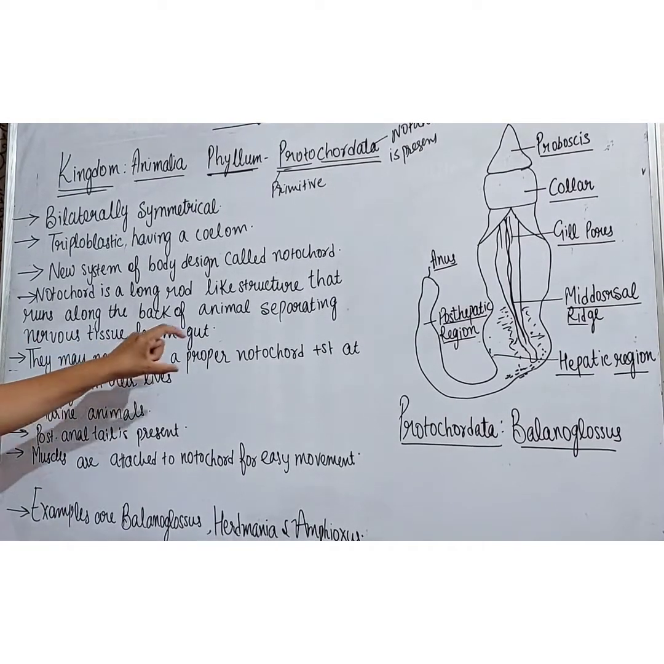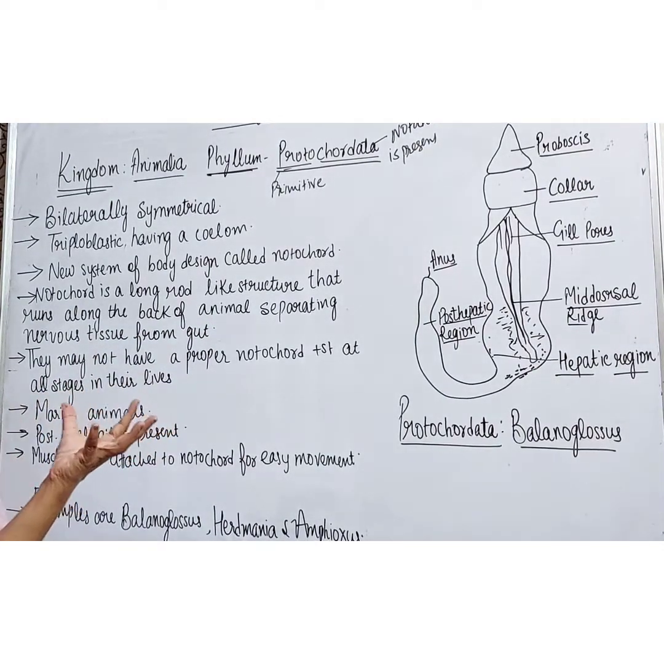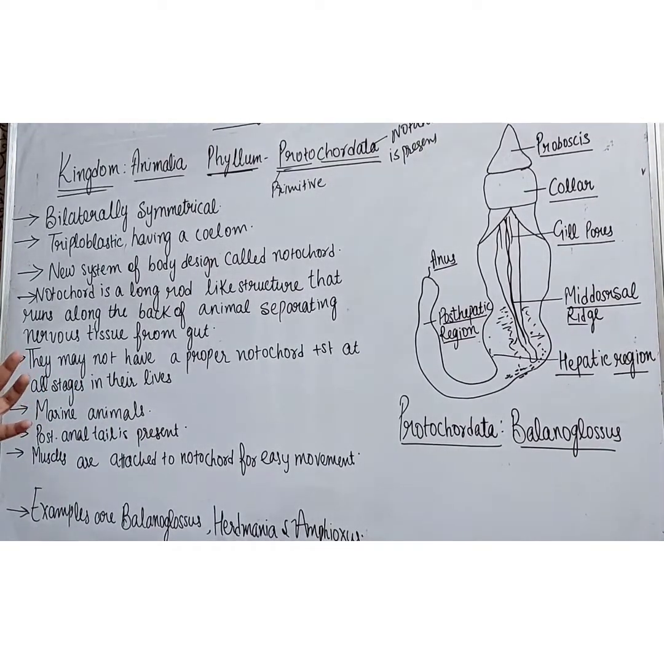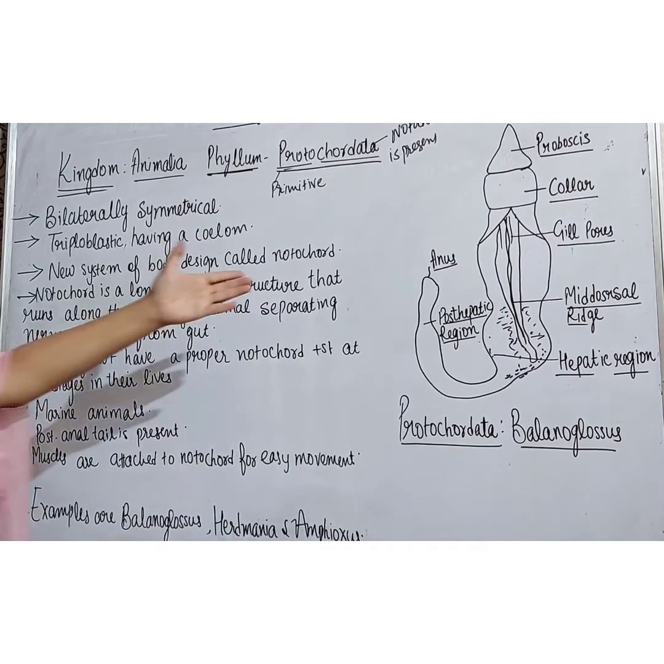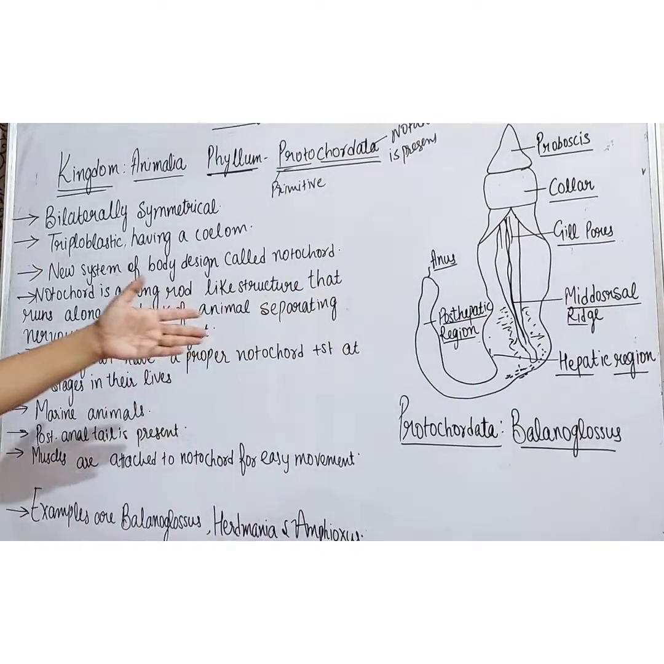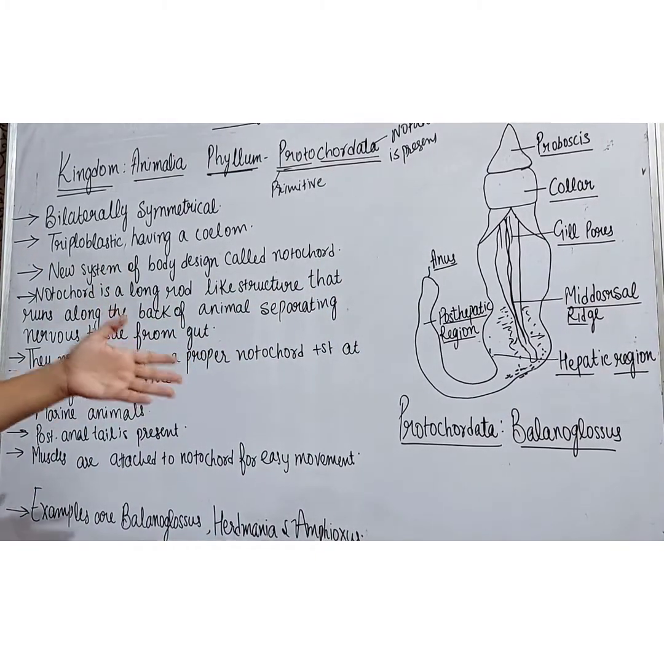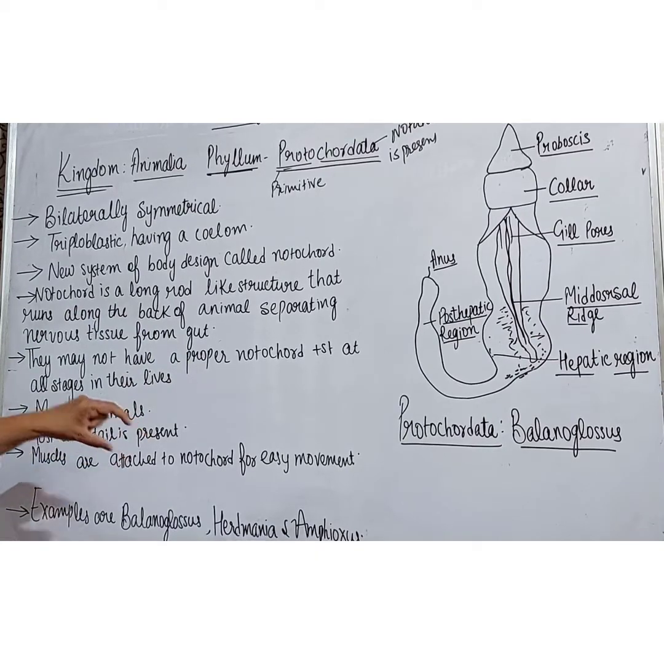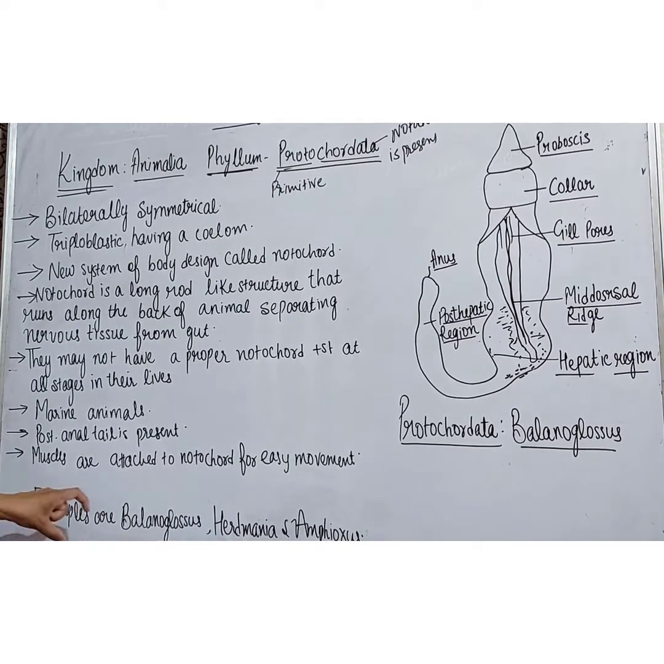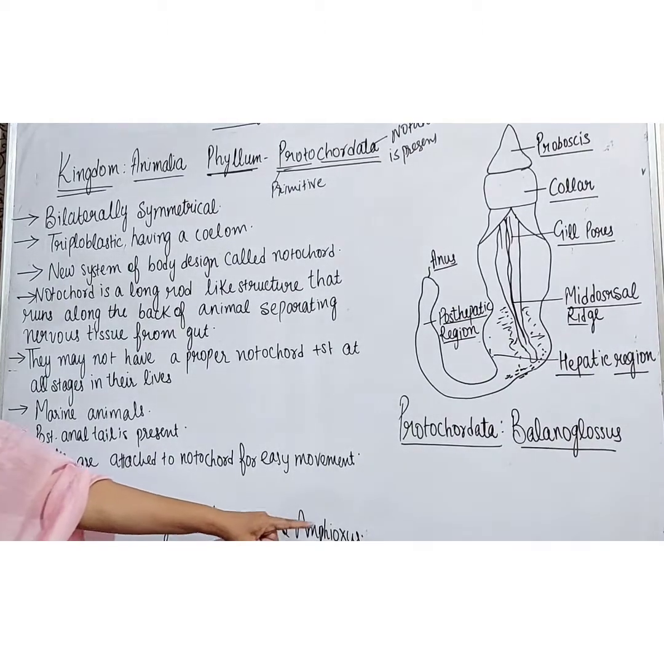They may not have a proper notochord present at all stages in their lives because they are the primitive chordates. Right students? So notochord is not present at all stages of their lives. They are mostly marine animals, and a post-anal tail is present, as we can see in the balanoglossus. Muscles are attached to notochord for easy movements. Examples are balanoglossus, Herdmania and Amphioxus.